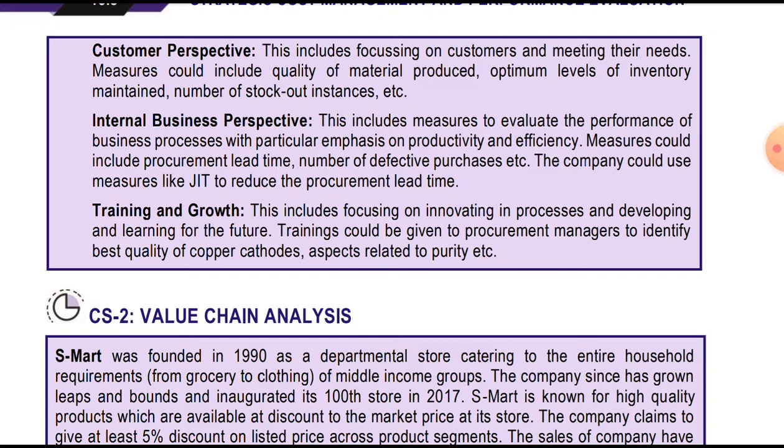Training could be given to the procurement manager to identify the best quality of copper cathodes. So the company should give training to their procurement department managers, so that they can identify the best quality of copper related to purity.